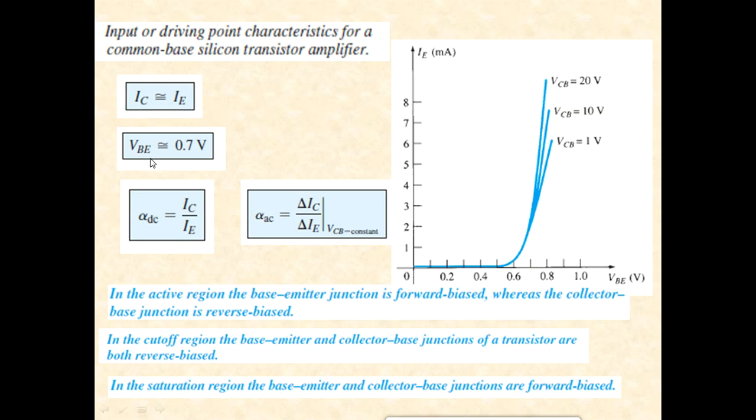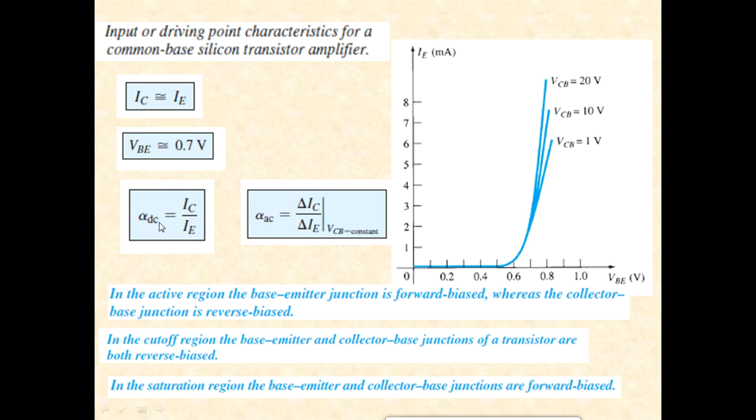Since the transistor is of silicon, obviously the forward bias voltage, the knee voltage, the voltage between base and emitter should be 0.7. It is only after this 0.7 that the diode will be forward biased. Now if I take the ratio of collector to emitter current, then it is IC upon IE, which is equal to alpha DC.